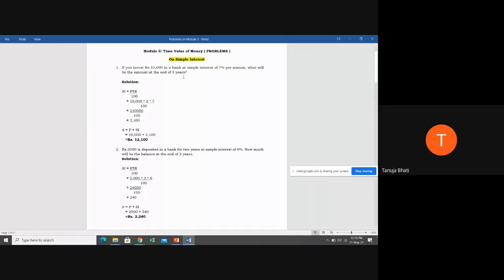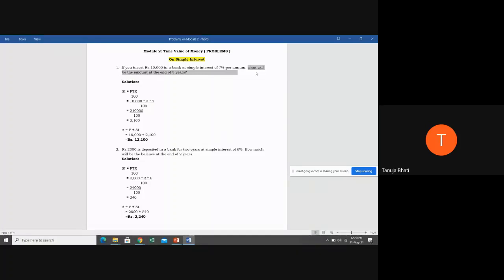They are asking what will be the amount at the end of 3 years. So the present value is 10,000. They are asking you A, the future value. If you keep it in simple interest, what is going to be the future value of 10,000?